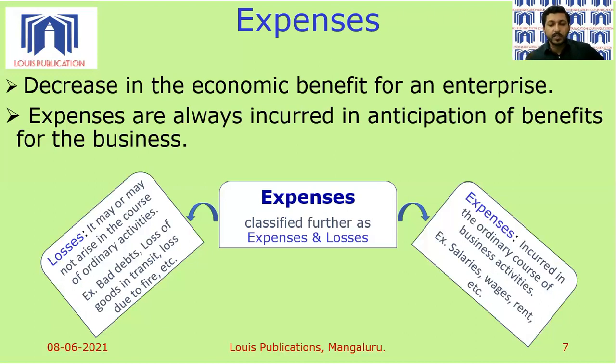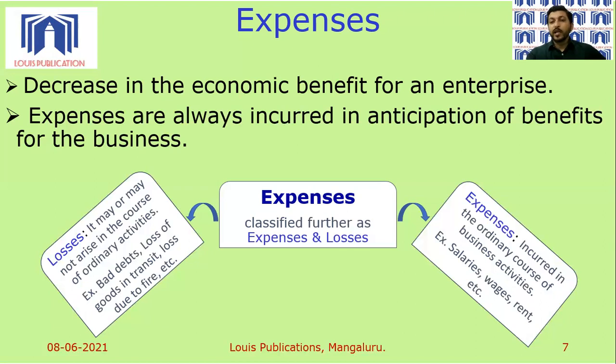If the business catches fire, there will be loss due to fire. All these are included in the meaning of losses. So we need to understand very clearly the difference between an expense and a loss. Both expense and loss are a part of the general heading called expenses. But for in-depth understanding, we differentiate between the term expense as well as losses.